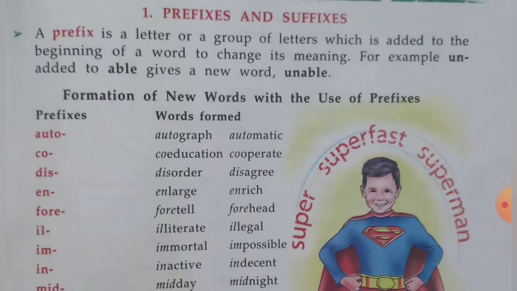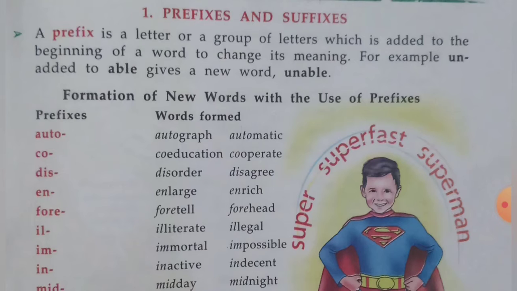When we use the prefix en in the beginning of the word large, that makes the word enlarge, and en before rich makes enrich.